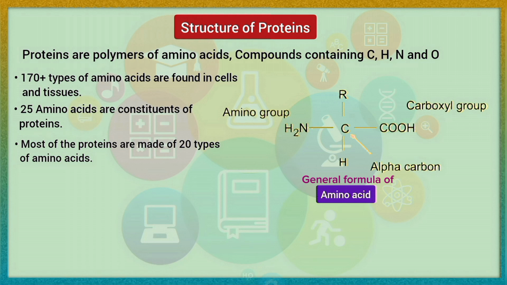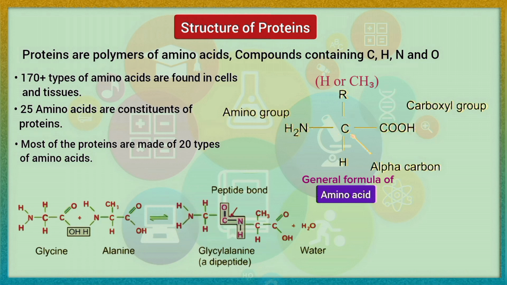All the amino acids have an amino group NH2 and a carboxyl group COOH attached to the same carbon atom, also known as alpha carbon. In the general formula for amino acids, R may be a hydrogen atom as in glycine, or CH3 as in alanine, or any other group. So amino acids mainly differ due to the type or nature of R group.